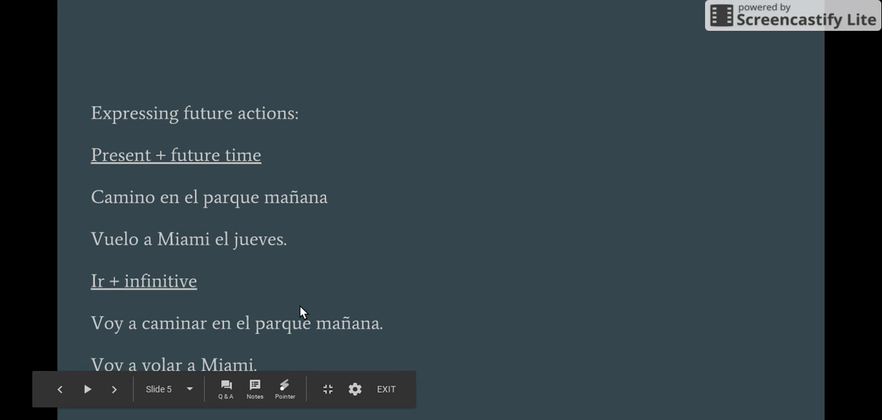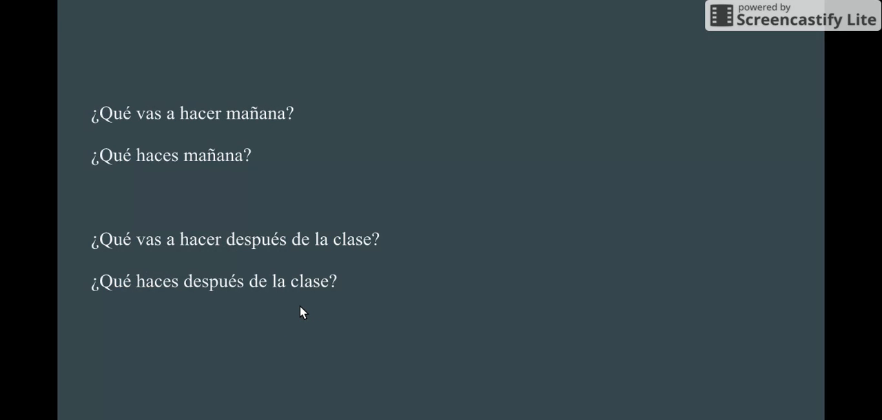Voy a caminar en el parque mañana. I'm going to walk in the park tomorrow. Or voy a caminar en el parque. I'm going to walk in the park. I'm doing that in a future time. Or voy a volar a Miami. I'm going to fly to Miami. It's happening in a future time.